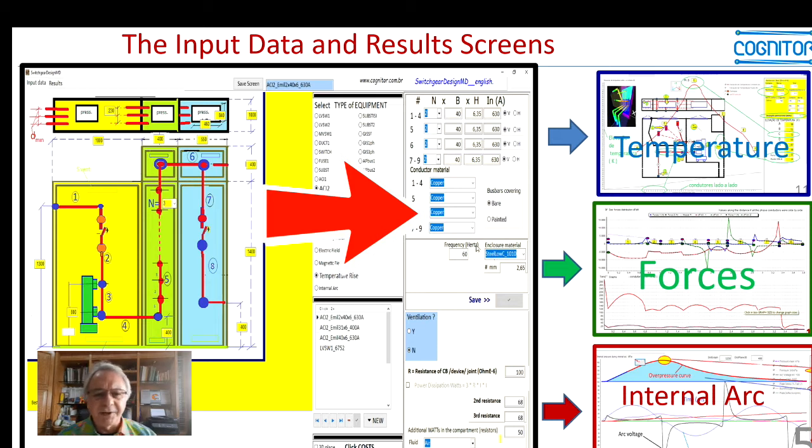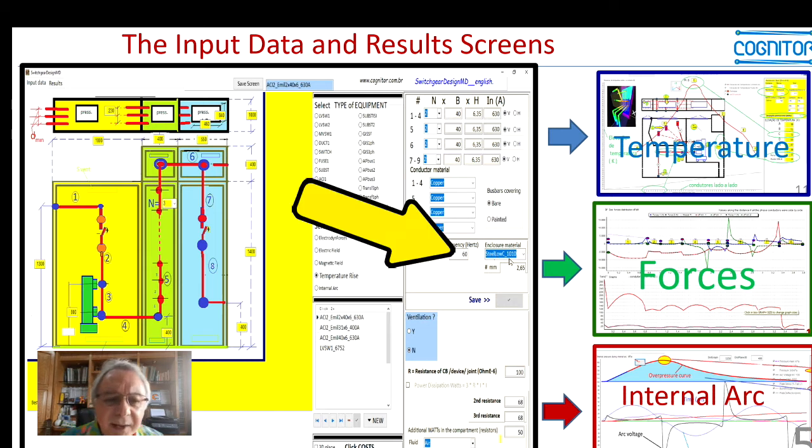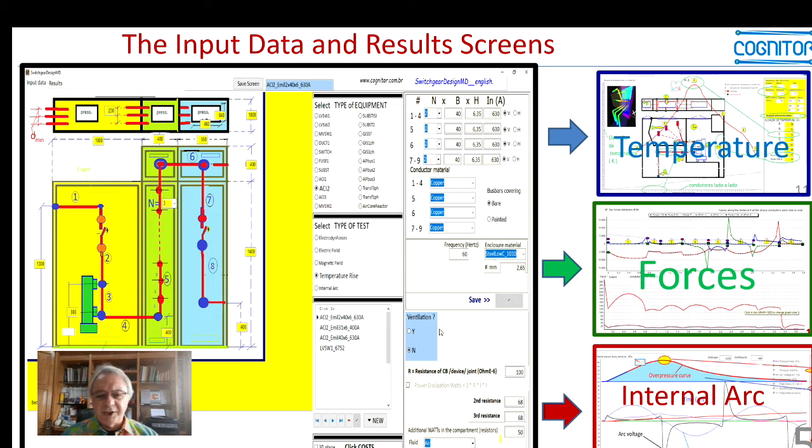You can change the frequency and the enclosure material, like steel or aluminum, and there are several other possibilities. You can put ventilation or not in your panel, and here "no" is clicked. Then you see that we have a white area here, but if I click "yes," the size of the ventilation windows will appear here. If we have forced ventilation, you can give as input the speed of the air or the power of the fans or exhausters and so on.